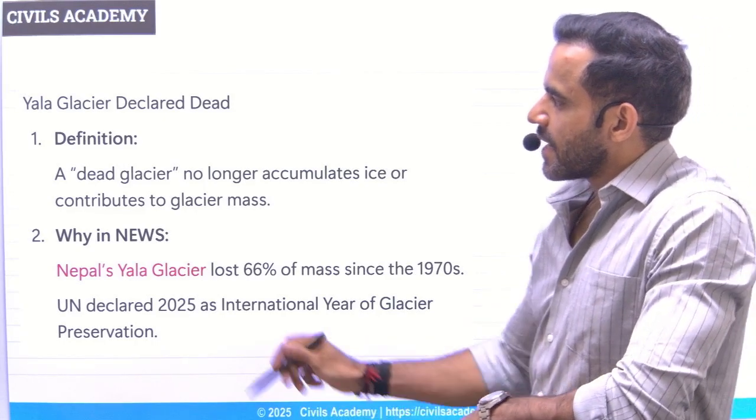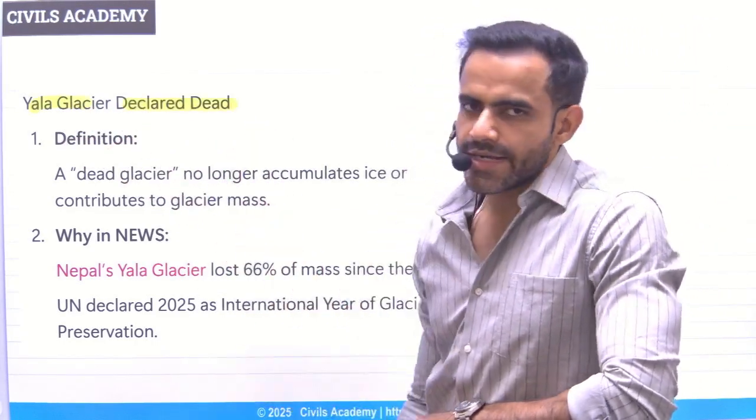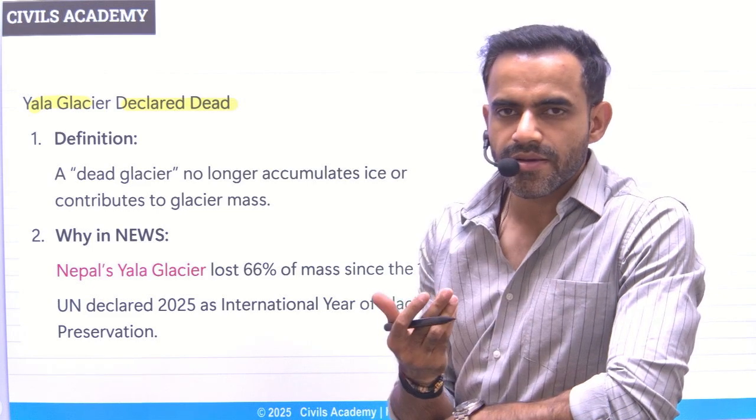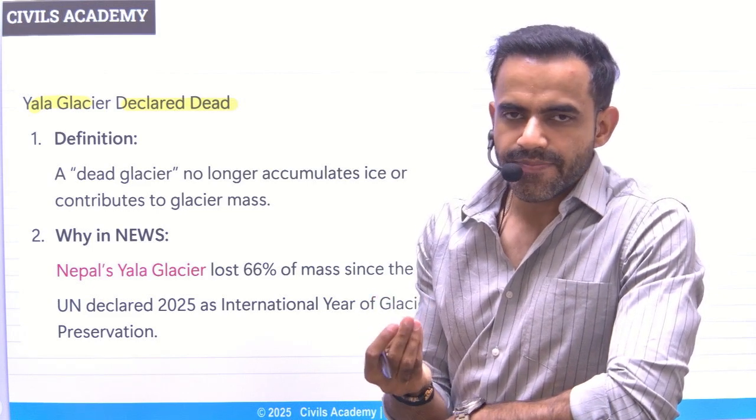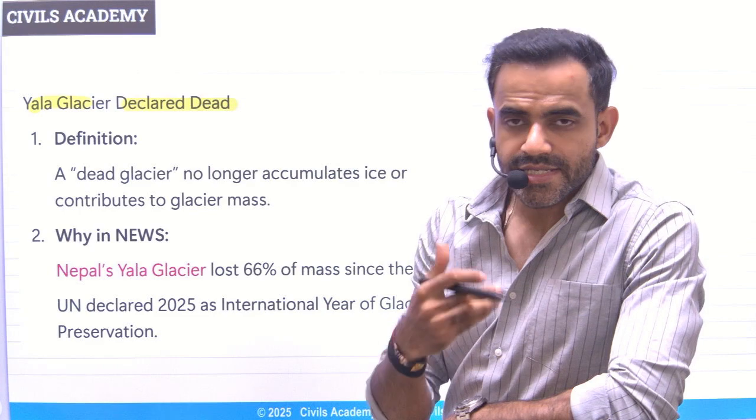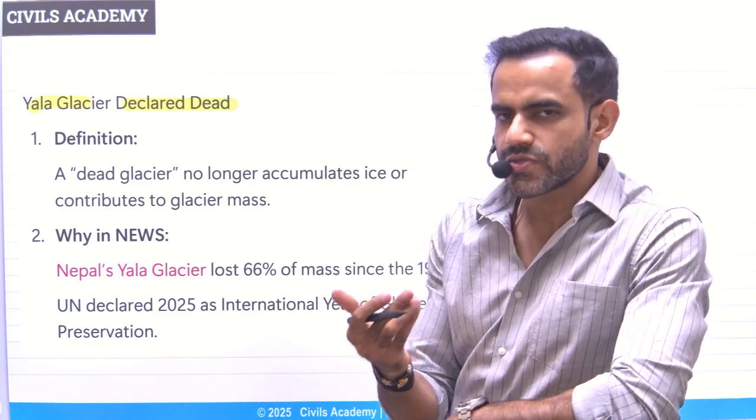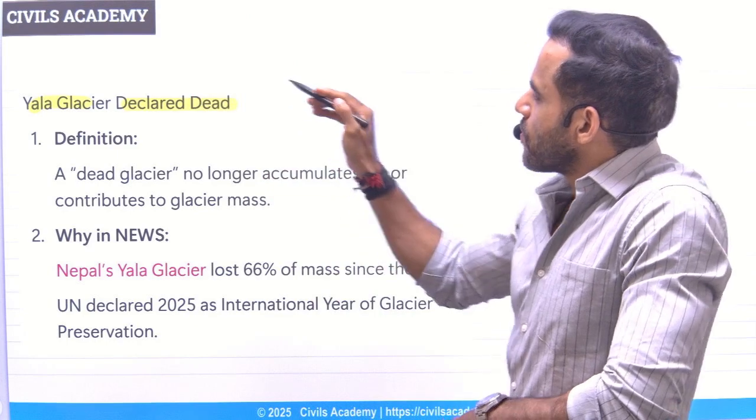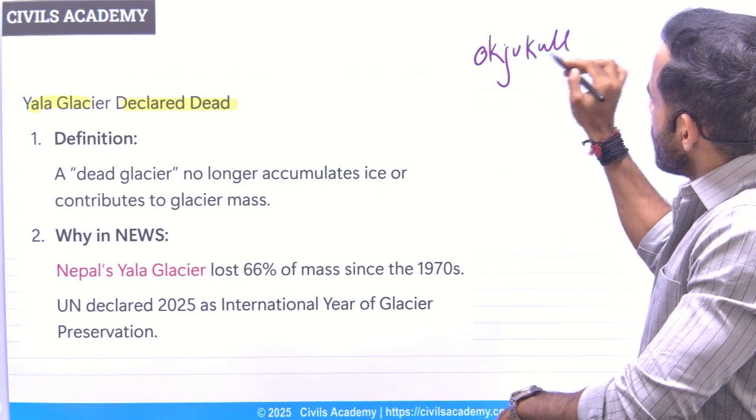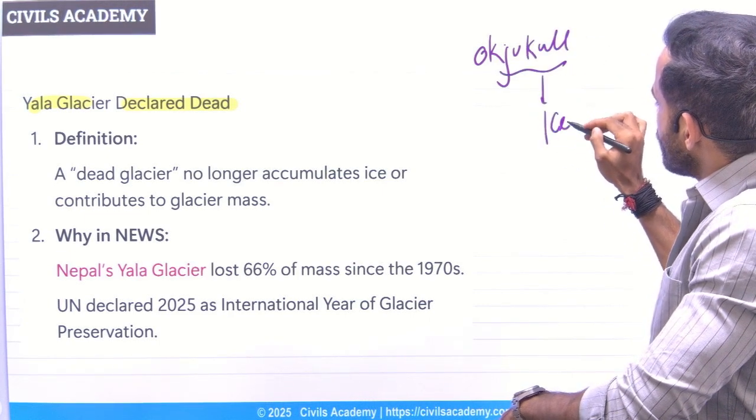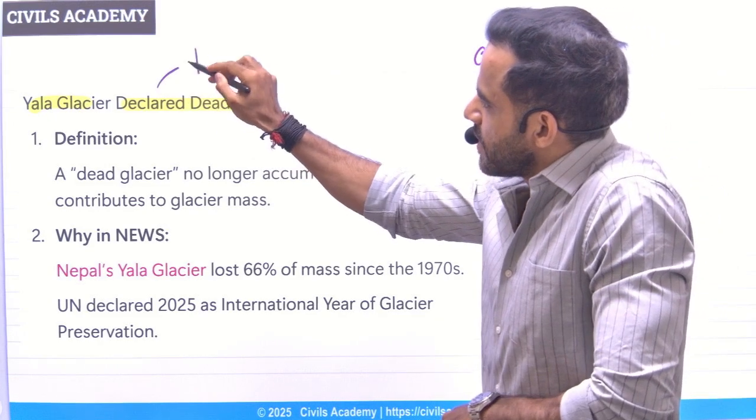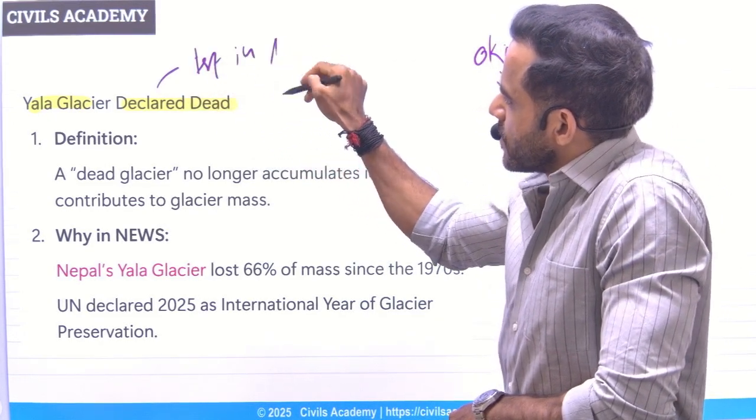Next is related to Yala Glacier. So it was declared dead, and it became Asia's first glacier to be declared dead. Now, what is the meaning of this term dead? Dead simply means a glacier is declared dead when it is shrinking. The size is shrinking because of global warming or because of some other factor. In fact, the Okjokull Glacier of Iceland was the first one to be declared dead because of climate change. And this one is the first one in Asia. First in Asia to be declared dead.